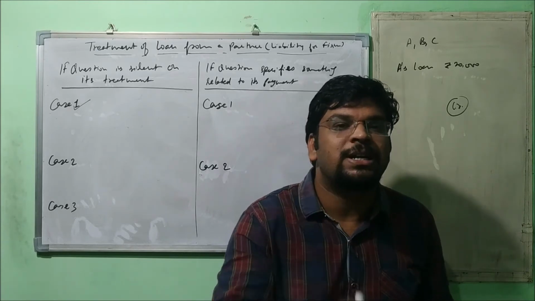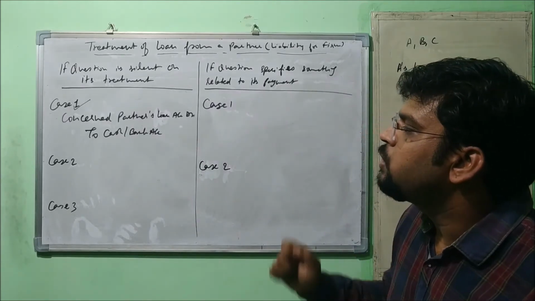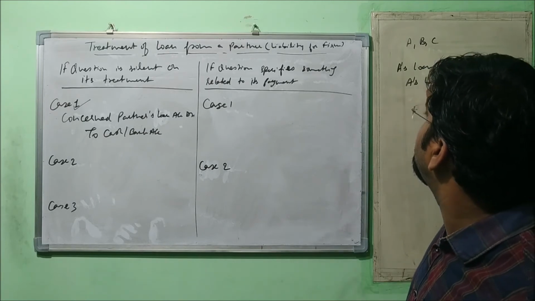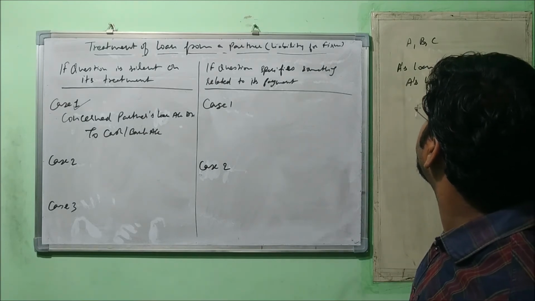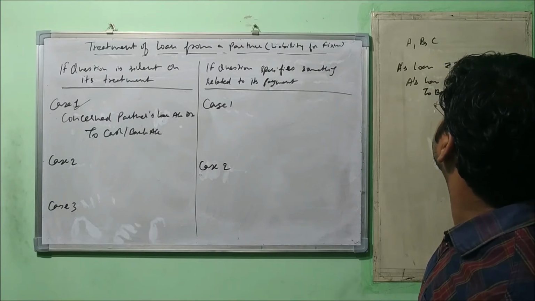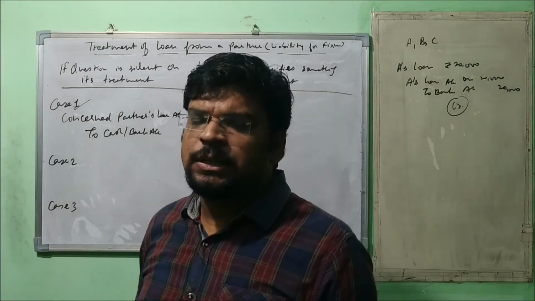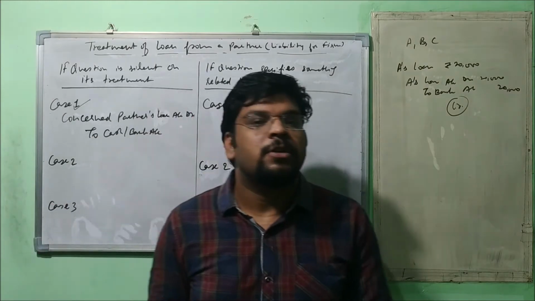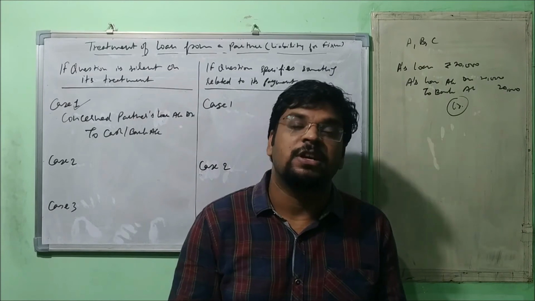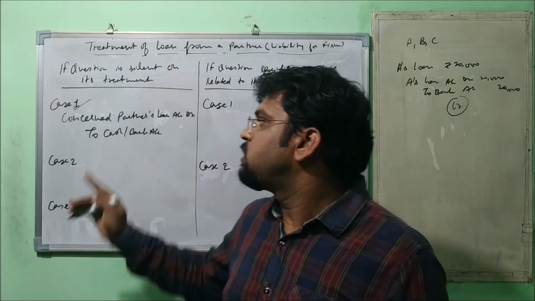And for that, what entry is going to be passed? Have a look. Concerned partner's loan account debit to cash or bank account. Means in this situation, what entry will be done? Loan account debit to bank account, 20,000. Will pay. Okay, and then we will calculate, and then we will complete our partner's capital account. We can separately prepare partner's loan account as well, and then at last prepare the bank account. Understood the point? So this is about the first situation.